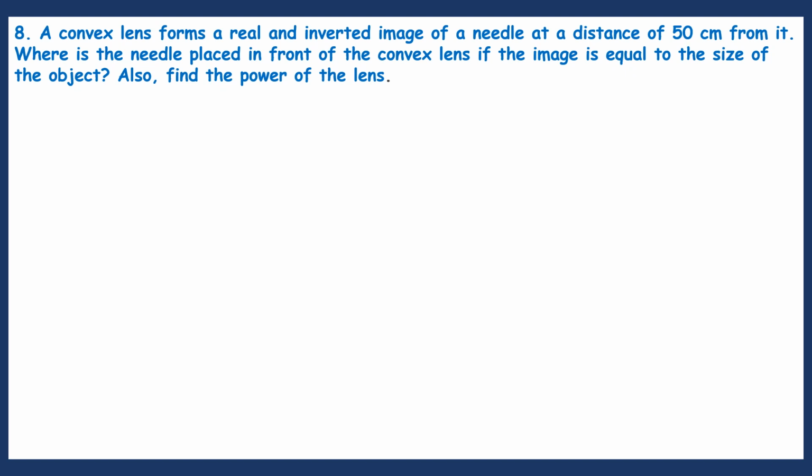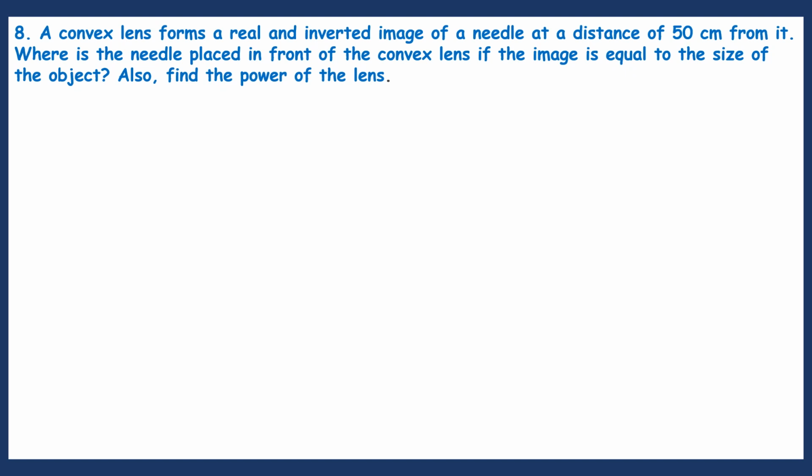And the second thing you see here is that the image is equal to the size of the object. When is an image equal to the size of the object? When the object is at the center of curvature in the case of mirrors, or when the object is at 2F1 in the case of convex lenses, the image will be the same size.